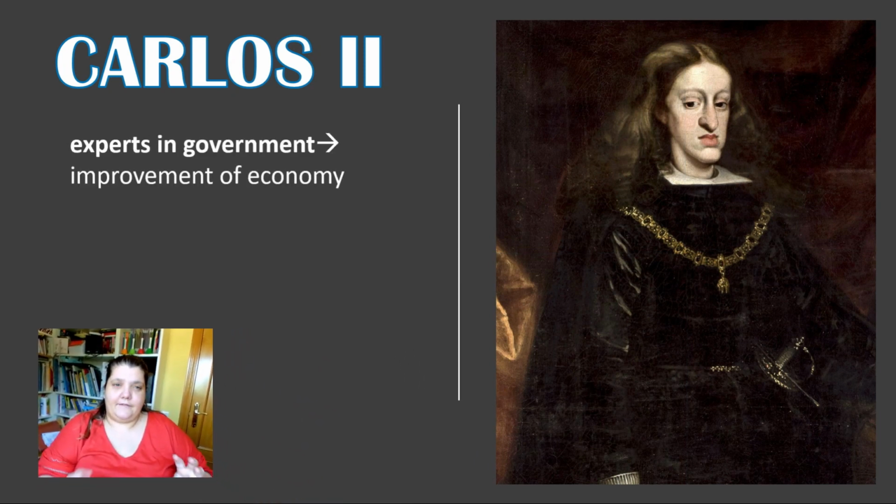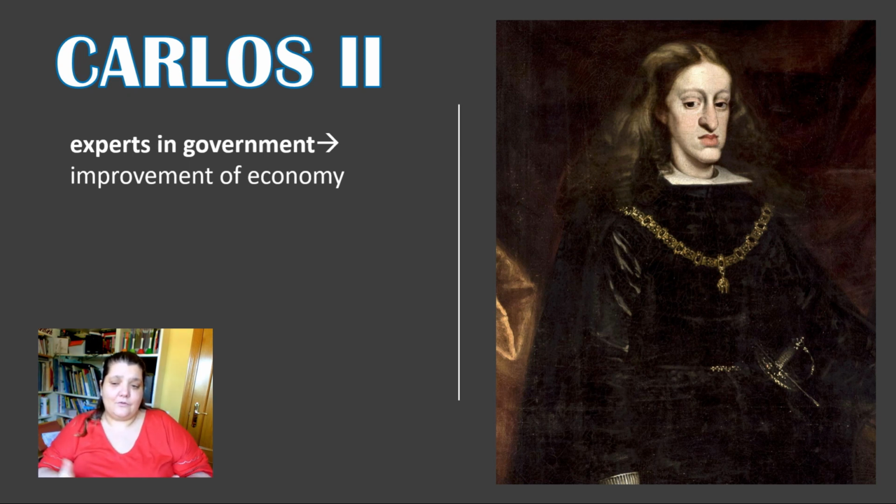Carlos II decided to get experts in the different materials, and he put them in the government. So that made the economy improve. The previous kings had chosen their friends who were nobles and important persons in society, but they were not experts in the different aspects.